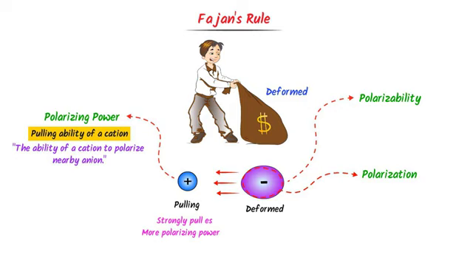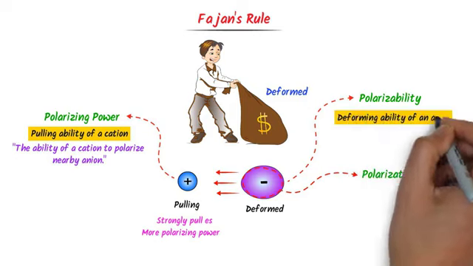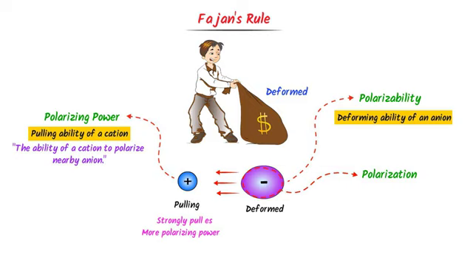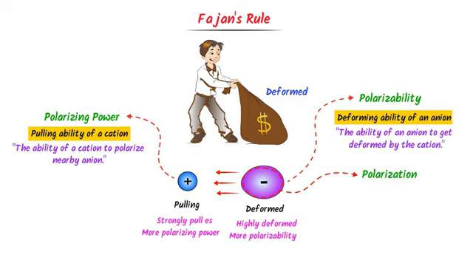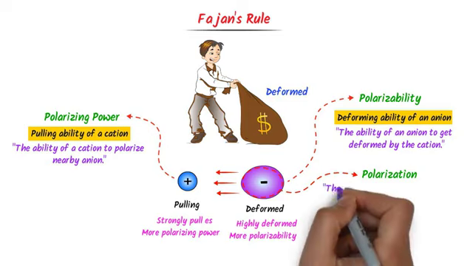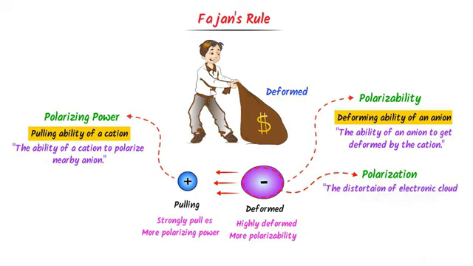Secondly, polarizability is the deforming ability of an anion. For example, when this anion experiences a strong pull of the cation, it will be highly deformed and its polarizability will be high. So we define it as the ability of an anion to get deformed by the cation. Thirdly, we define polarization as the distortion of the electronic cloud of an anion towards the cation.